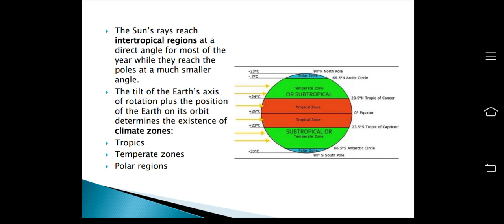As we have talked about earlier, the sun's rays reach intertropical regions at a direct angle, so that's why these intertropical regions are much hotter relative to polar regions. And the tilt of the Earth's axis of rotation plus the position of the Earth on its orbit determines the existence of climatic zones: tropics, temperate zones, and polar regions. So let's see these zones.